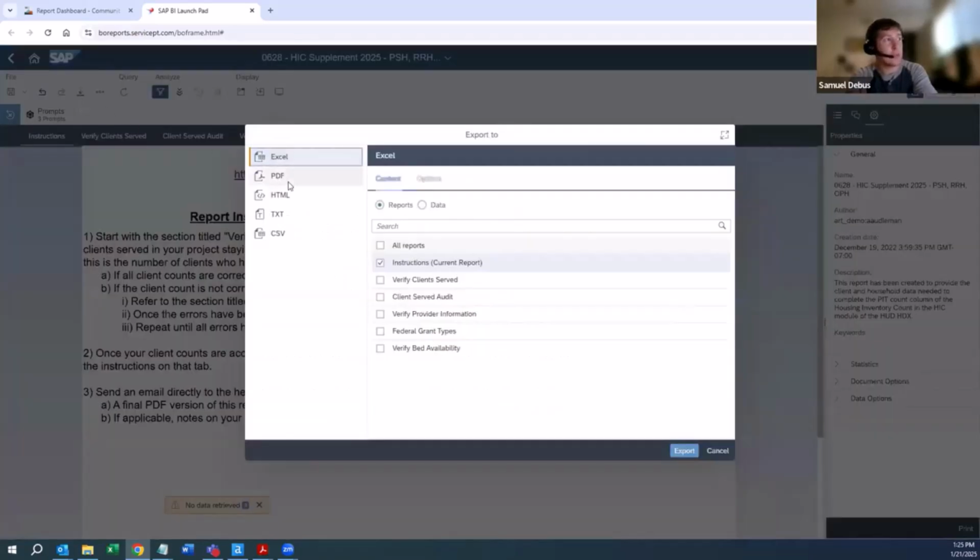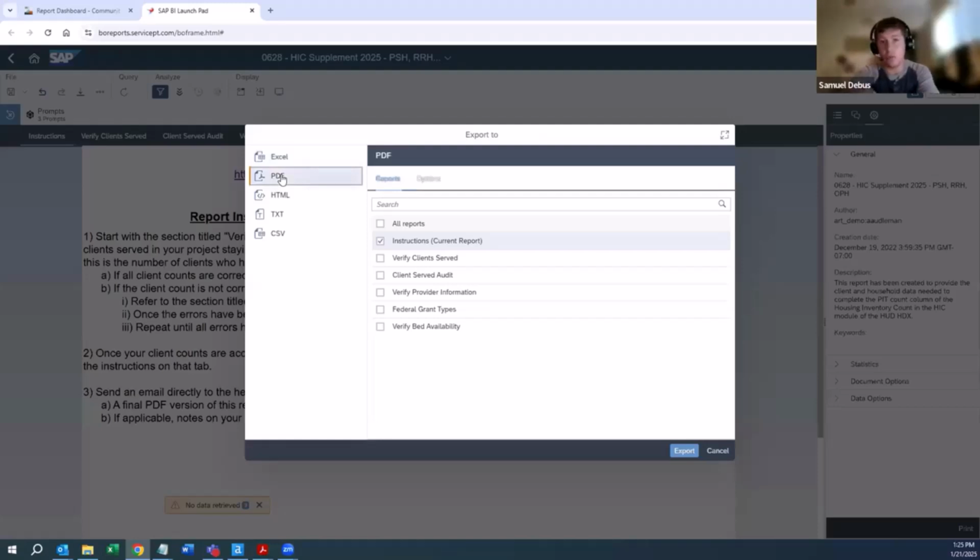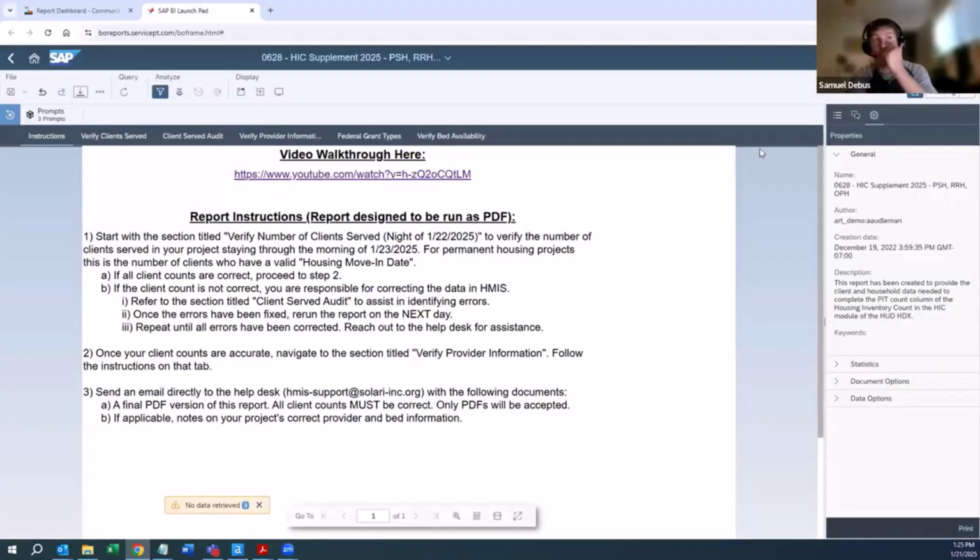There's Excel, PDF, all sorts of options. If you want to just manipulate and work with the data, Excel is a good way to do that. But the final reports should be the PDF itself. So you want to make sure that you select all reports, and it'll download that information into a PDF.